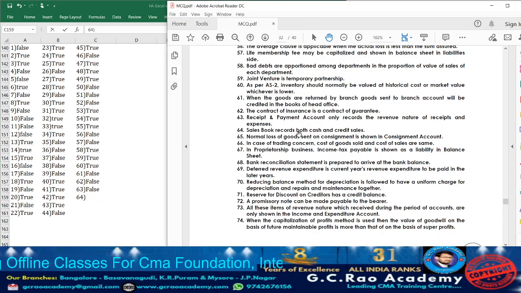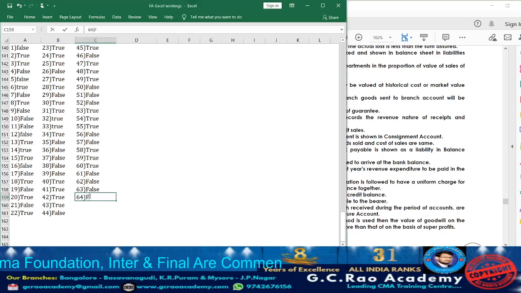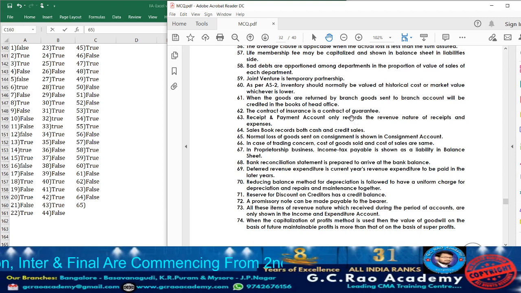What are they telling? Sales book records both cash and credit sales. Sorry, the sales book is going to record only the credit sales. So the statement is false. Next, take down 65. Because cash sales will be recorded in the cash book, only the credit sales will be recorded in the sales book. So the statement is false.